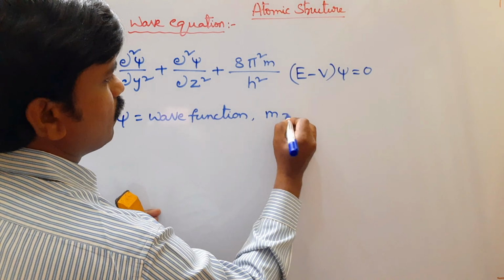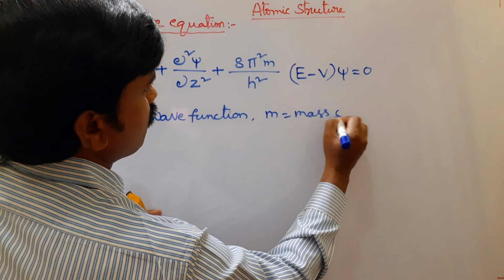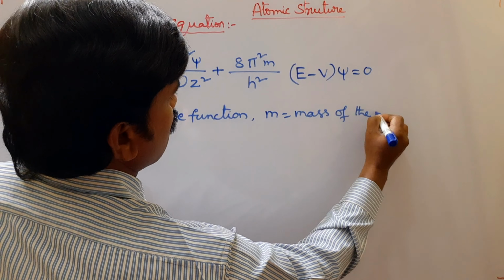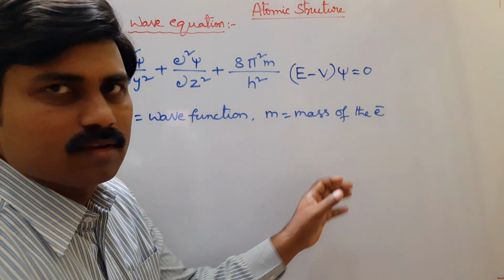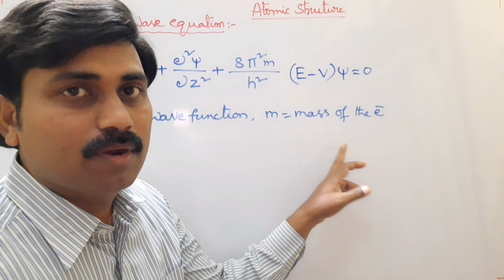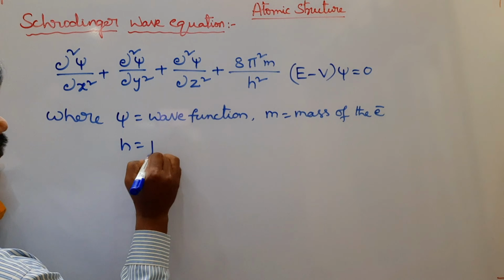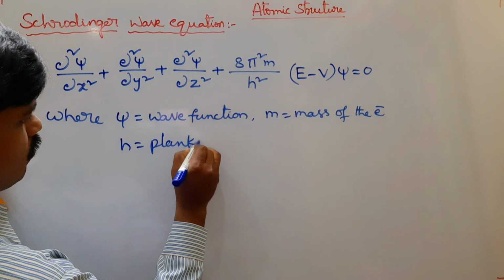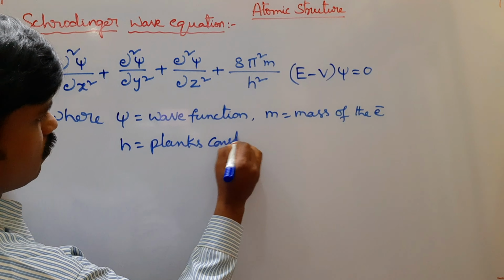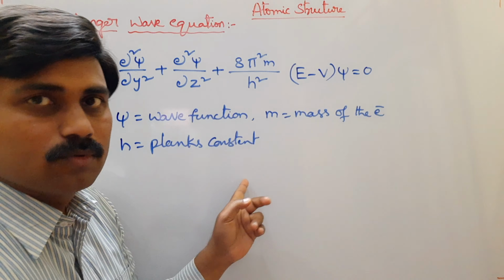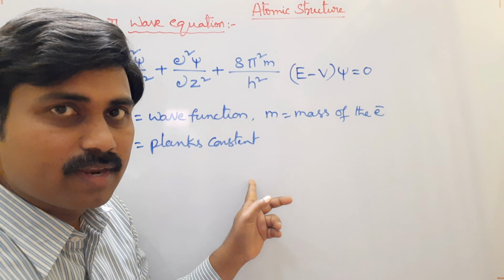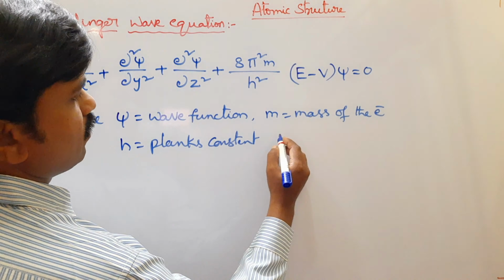m is mass of the electron. We know already the value of mass of the electron is 9.11 into 10 power minus 31 kgs. h is Planck's constant. Its value is 6.625 into 10 power minus 34 joule seconds.